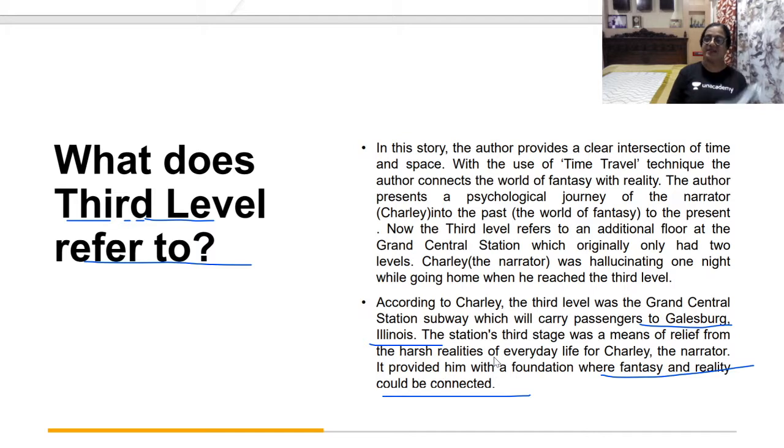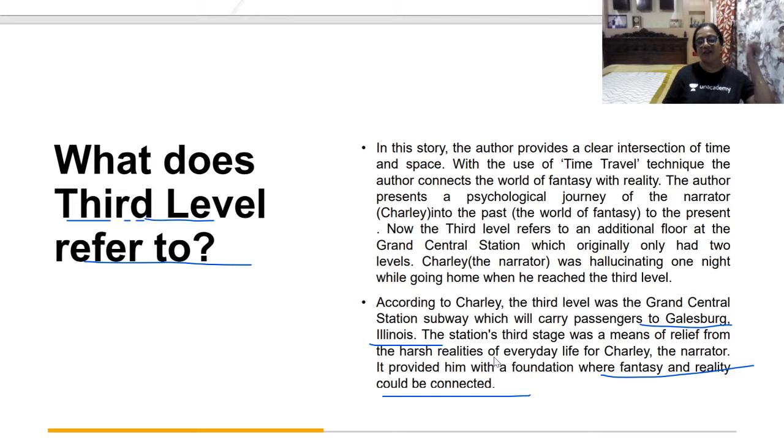Okay. Now you see in the book, if you have, please see. So here, and that was that. I left the same way I came, I suppose. Next day, during lunch hour, I drew $300. So here we have, but I have never again found the corridor. So this is the reality. The next day, what did he do? He exchanged the modern money with the old currency. But then, after that, he never found the third level.